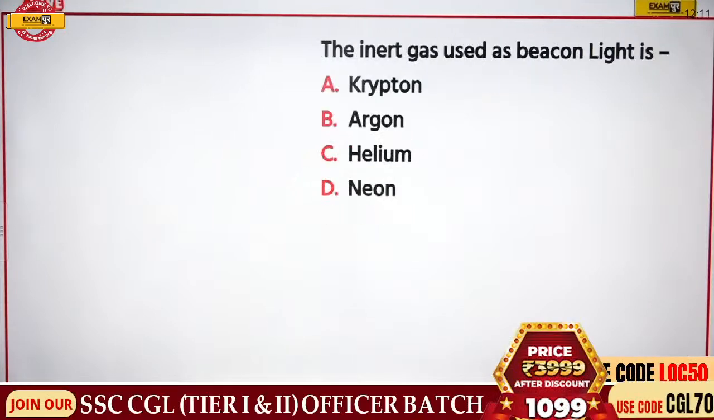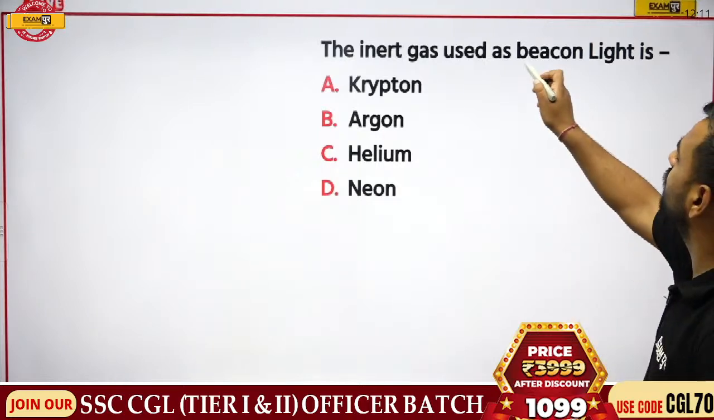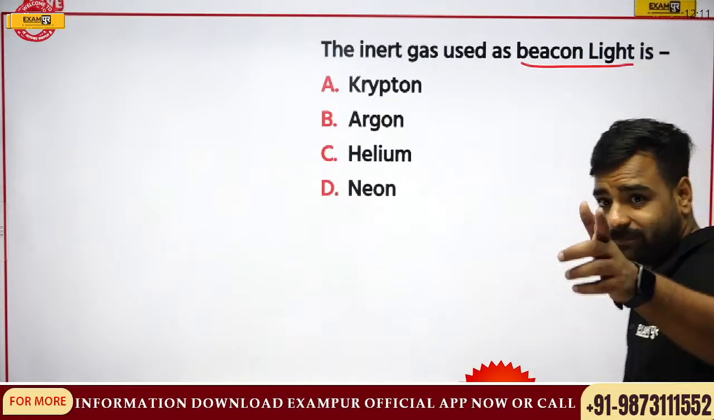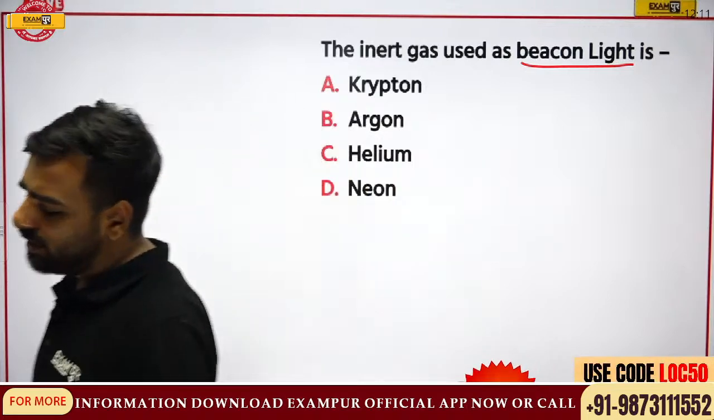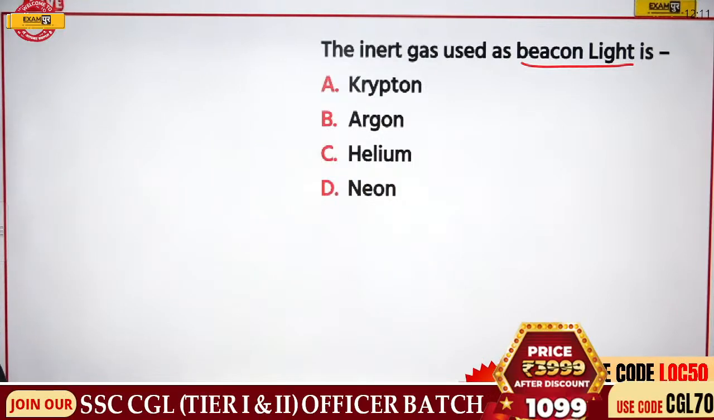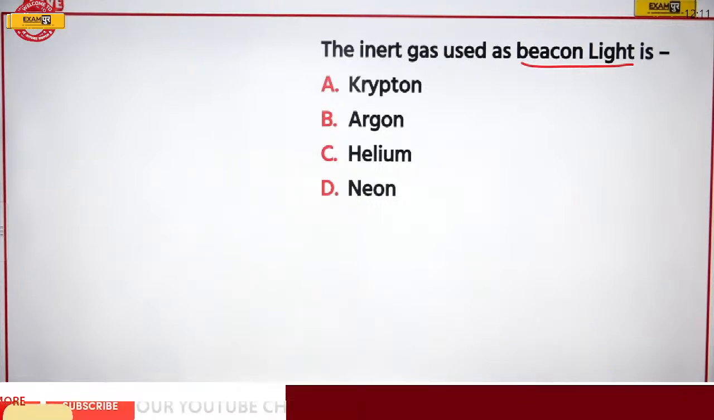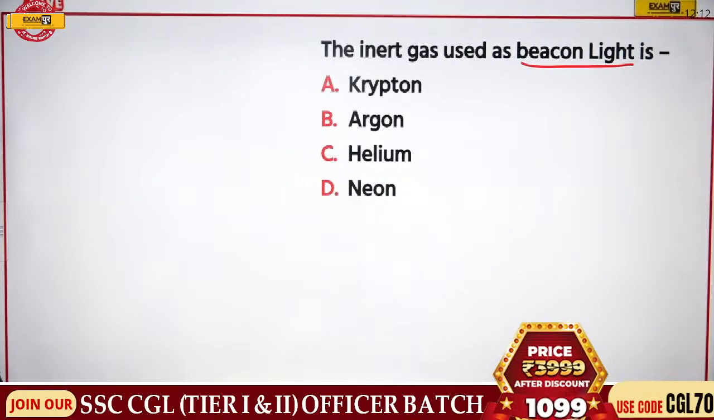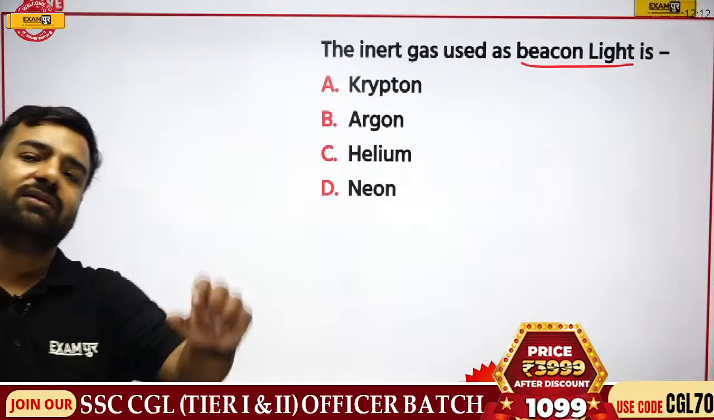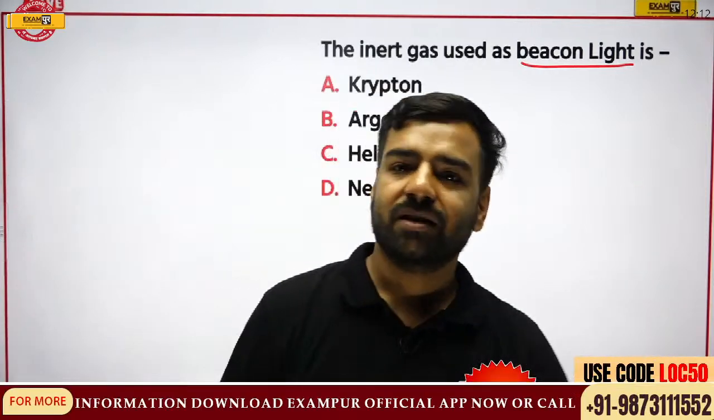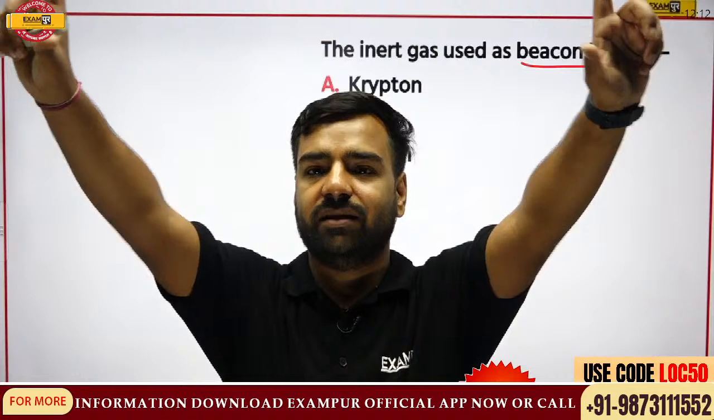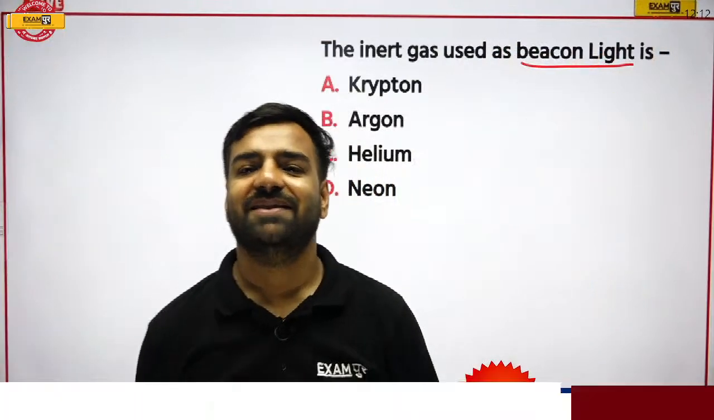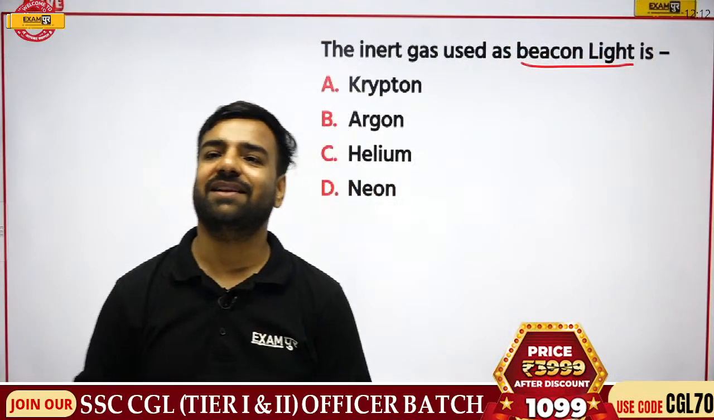The inert gas which is used as a beacon light is what? Answer please. Very important. And let me tell you, you might have seen this light in the hotels as well. It is asked in the examination. The light which is present in hotel lights, you would have seen that. For example, there's a hotel, let me take the example, the hotel of Tirupati. At the top, you must have seen that light. Tirupati Hotel, 24 hours open, something like that.